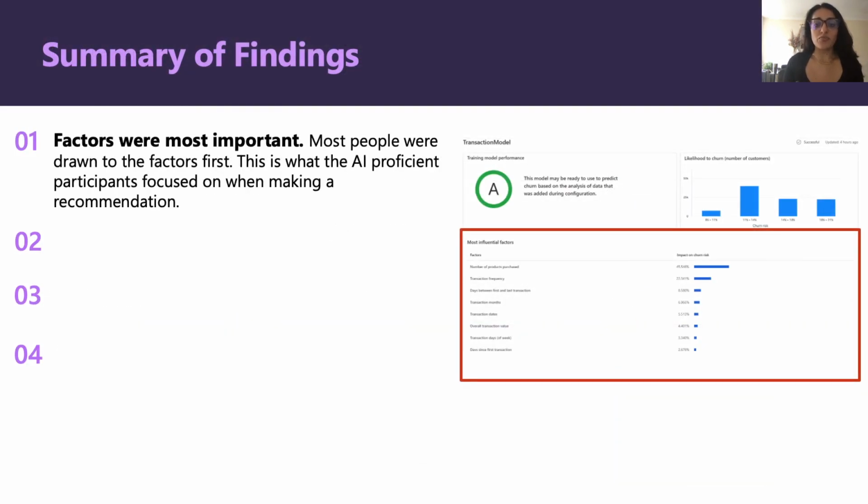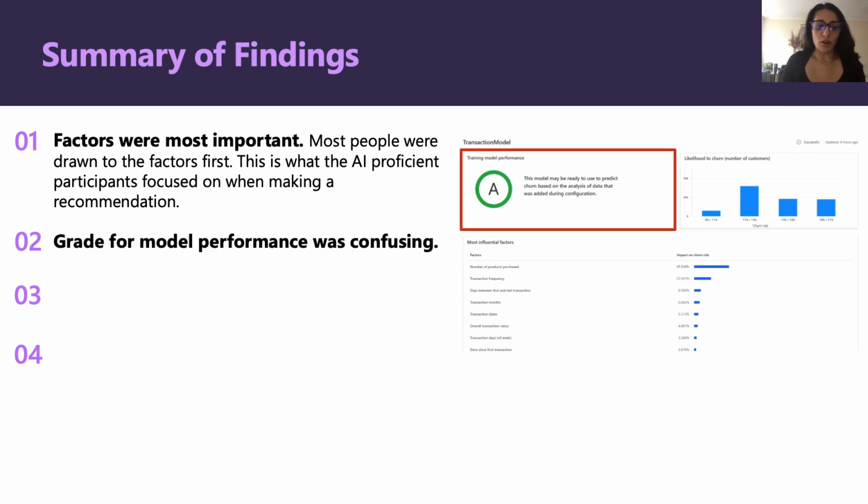So what we found was that this bottom chart, which was the chart indicating the top customer behavior factors that influence churn, was the clearest to participants. Our AI proficient participants focused here when making a recommendation, noting that the top 2 behavior factors had the highest influence on churn, and those would be the customers that they would target with those behaviors.